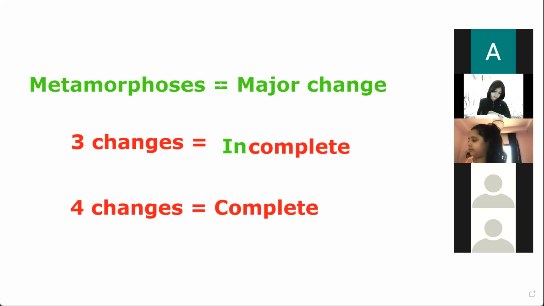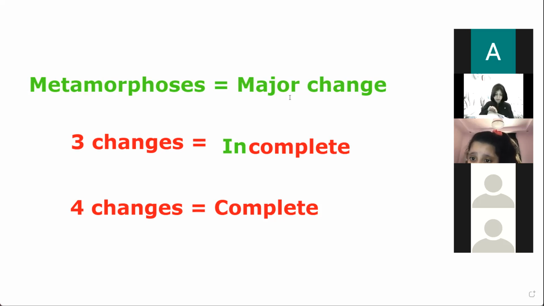Complete. So the change in the life cycle must be major: no wings, a different shape, a different appearance, not size or color. Just like a frog, a tadpole has a tail, but an adult doesn't. If it looks the same, it's incomplete.